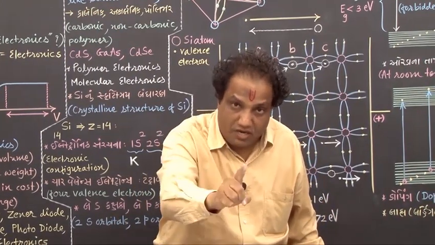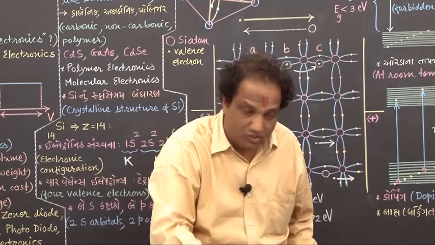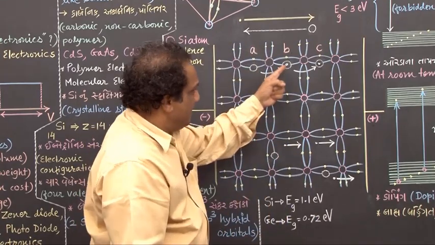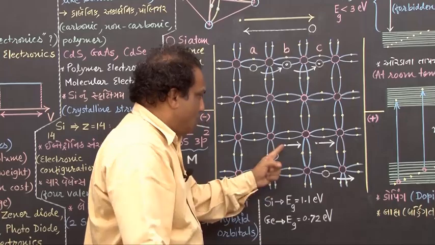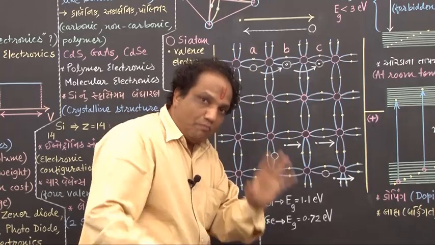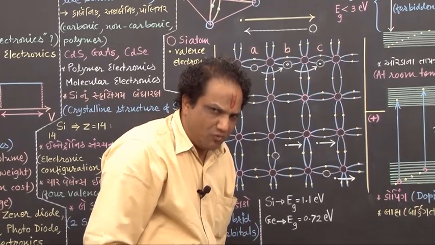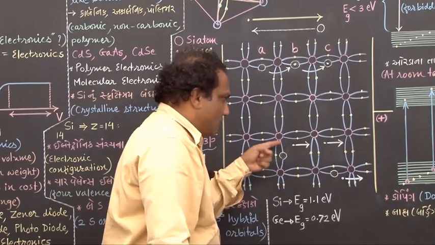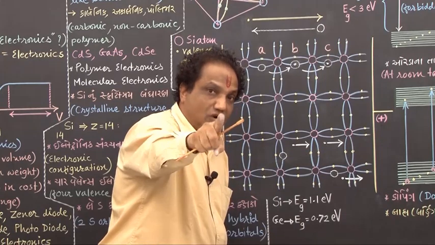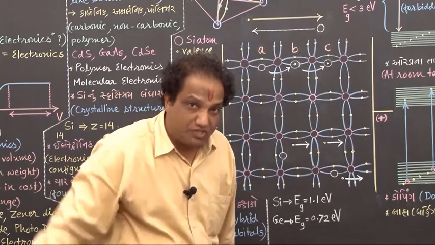So we have here motion of two types of electrons: motion of bound electrons also and motion of free electrons also. Both of them are moving towards positive end. But then what is the difference between their motion? Whenever free electron is moving, it does not create hole in just opposite direction.